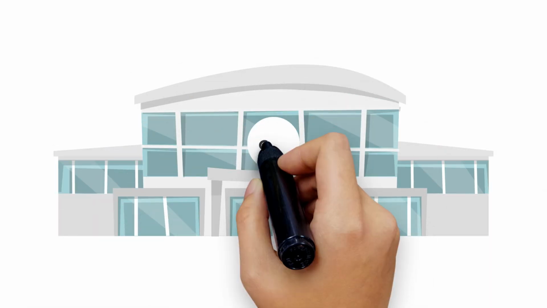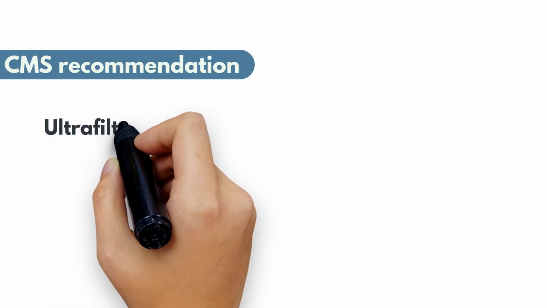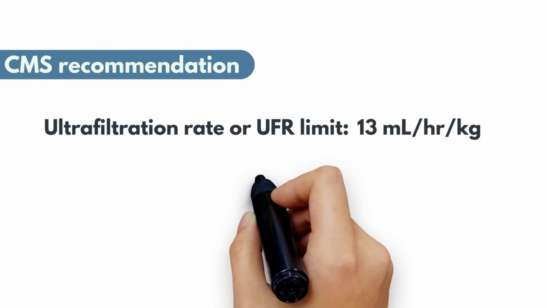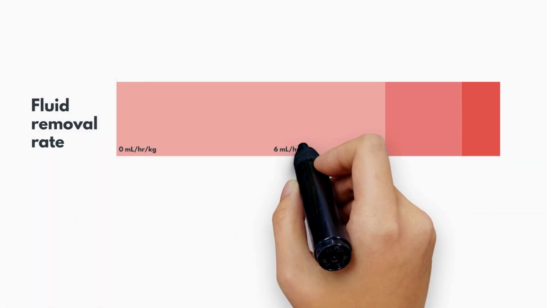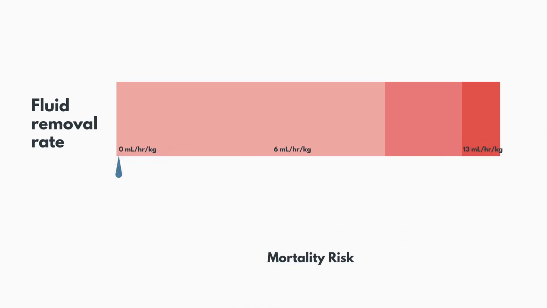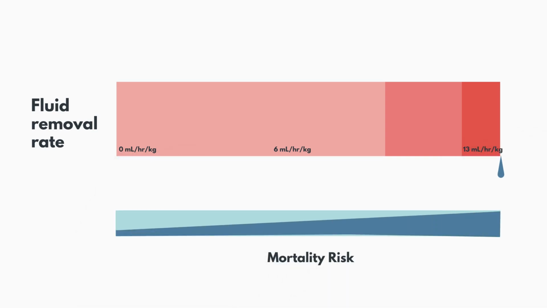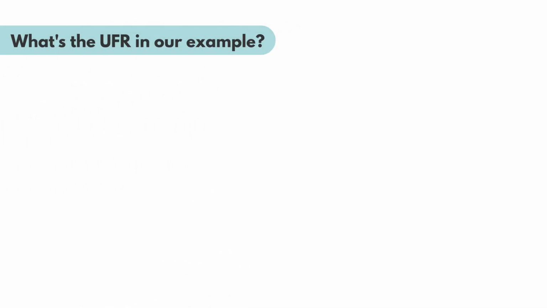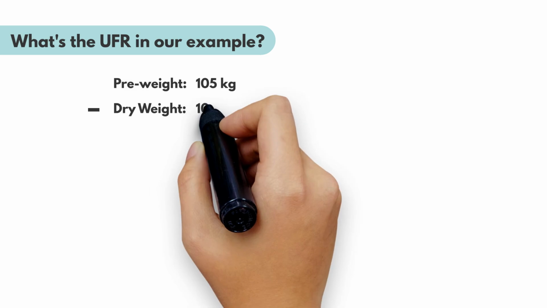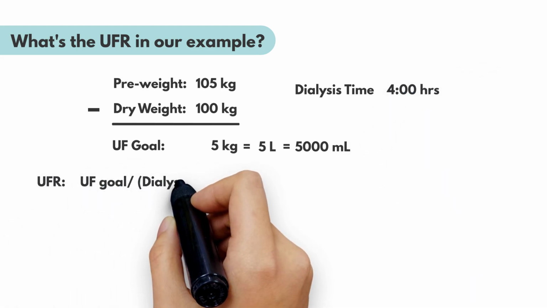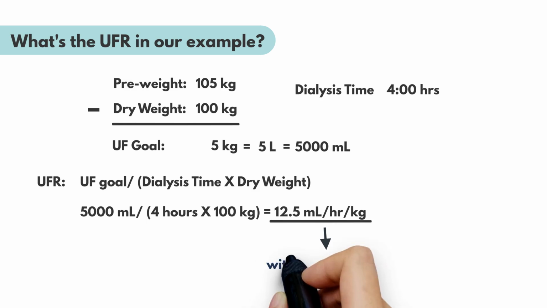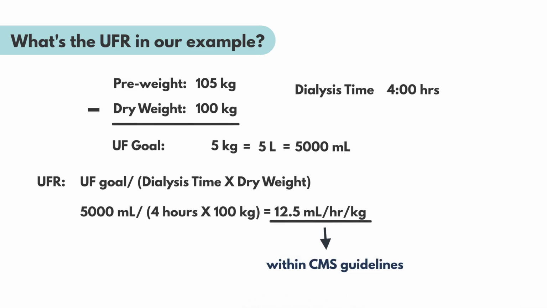The Centers for Medicare and Medicaid Services recommends limiting the ultrafiltration rate, or UFR, to 13 ml per hour per kilogram to reduce complications. The UFR measures how quickly fluid is removed during dialysis and is associated with mortality risk when it is too high. Let's calculate the UFR in our example. Let's say the prescribed dialysis duration is 4 hours. This UFR is within the CMS guideline, but other factors may adjust the plan.